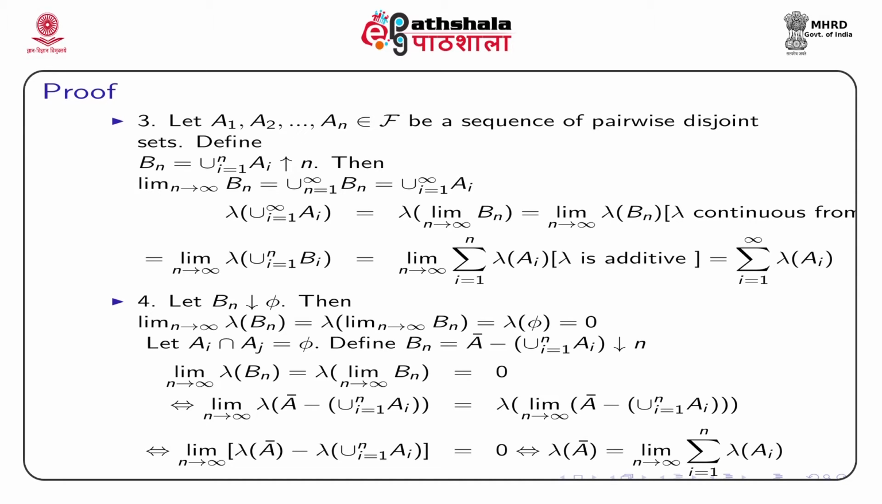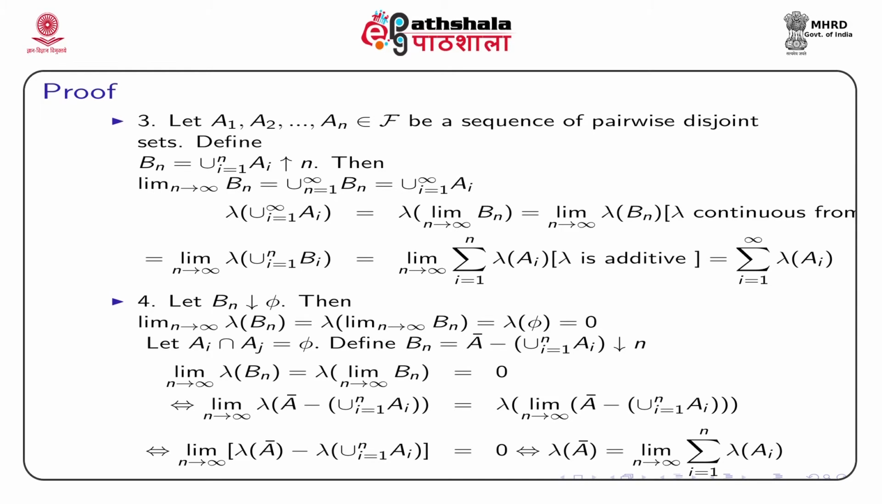If we consider disjoint sets a1, a2, an and so on, where ai intersection aj is phi, they are disjoint. Now, we define Bn as a bar, that is the lim sup, minus the union of ai for i from 1 to n. Now, if you note that if we increase n, that means we are going to the lim sup of the supremum of the sets. So, basically this is going to be a decreasing set. So, Bn is a sequence of monotonically decreasing sets.